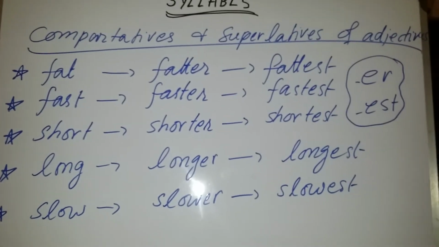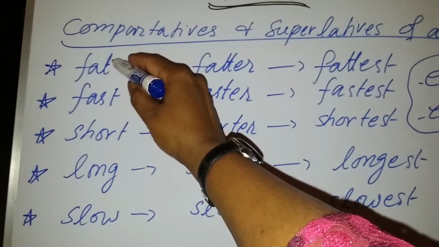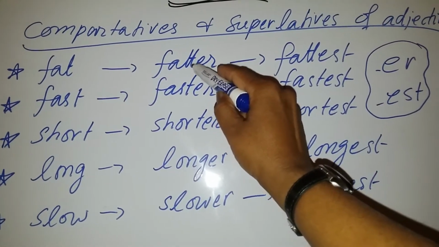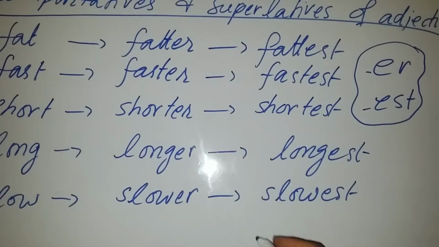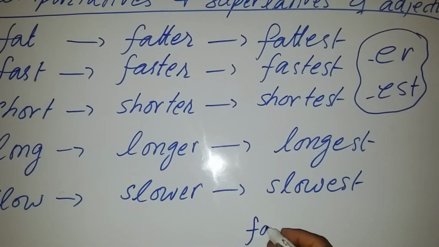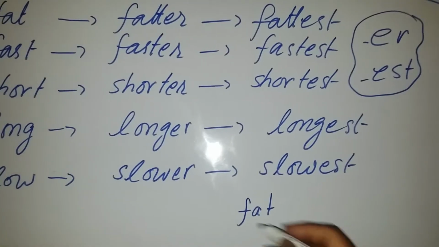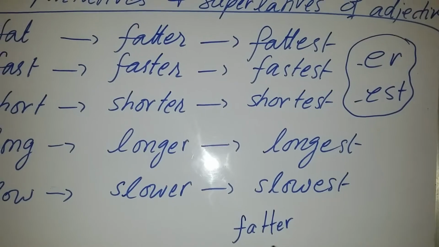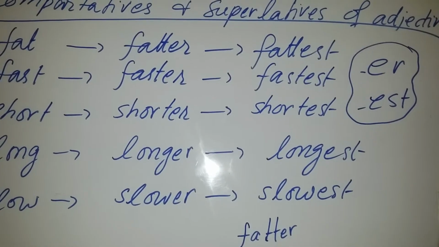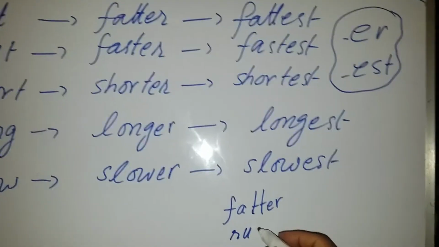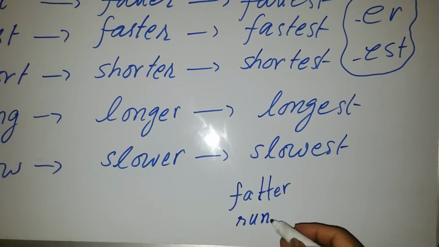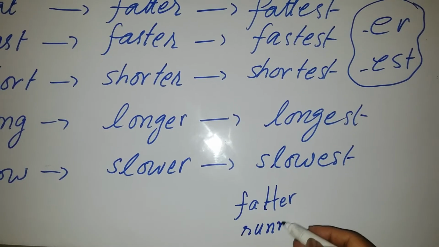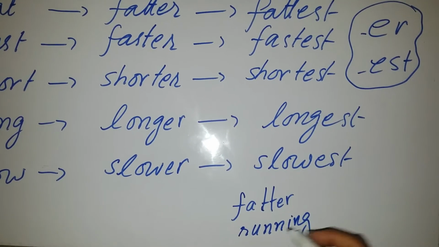And look at this thing: it is written fat, and you have converted T into double T. Always remember, whenever you find this type of word, with a consonant, a vowel and a consonant, when you convert it into second degree or comparative degree, you will double the last consonant. Similarly, if there is written run, and you want to convert this first form of the verb into present participle, you will double the N and then add ing.